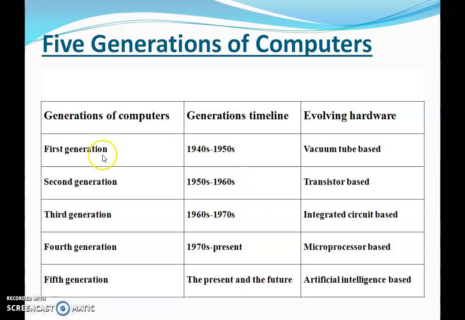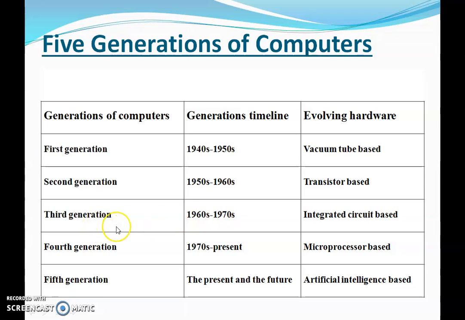So the first generation of computer is marked by 1940s and 50s. The computers that were used during these 1940s and 50s are called first generation computers, and vacuum tubes were used in those computers. The second generation duration was 1950s to 1960s. So the next decade of computer was termed as second generation computer, and there was a change in hardware, which is a transistor. So these computers started using the transistors.